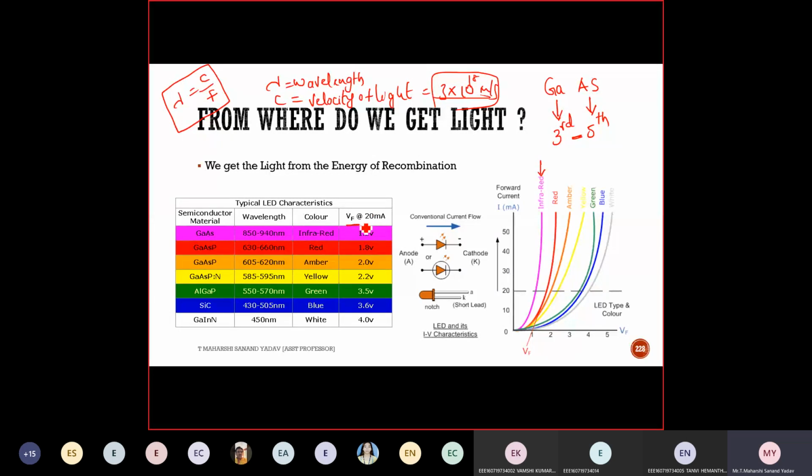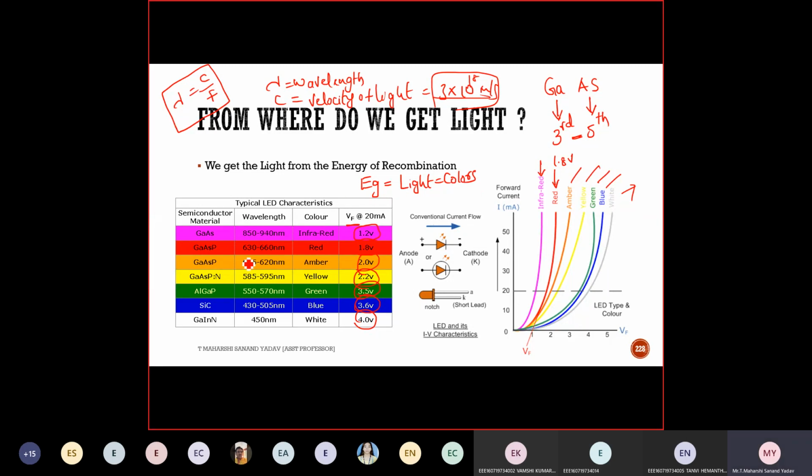So here VF is nothing but the energy band gap. Here it is 1.2 volt, whereas it should be at least 1.8 volt so that I'll get red light. Energy band gap should be at least 1.8 volt. Suppose if it is 2 volt, I'll get this amber color. If it is 2.2 volt, I'll get yellow. If it is 3.5 volt, I'll get green. If it is 3.6, I'll get blue light. If it is 4, I'll get white. So simply depending upon the energy band gap, I can get light with different colors.